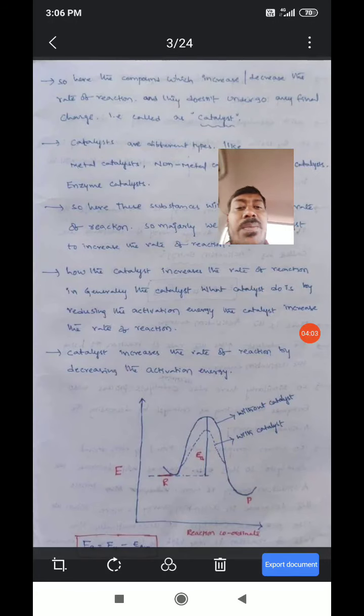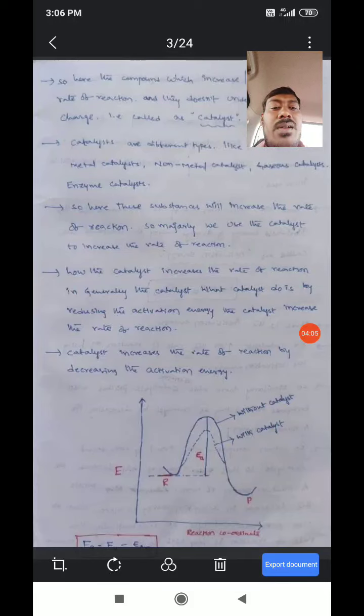Generally, catalysts are of different types, like metal catalyst, non-metal catalyst, gaseous catalyst and enzyme catalyst.